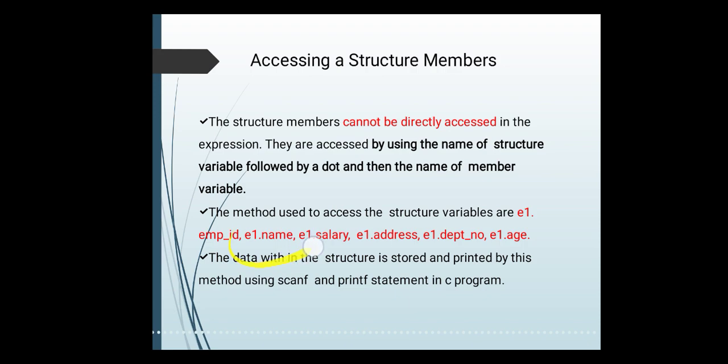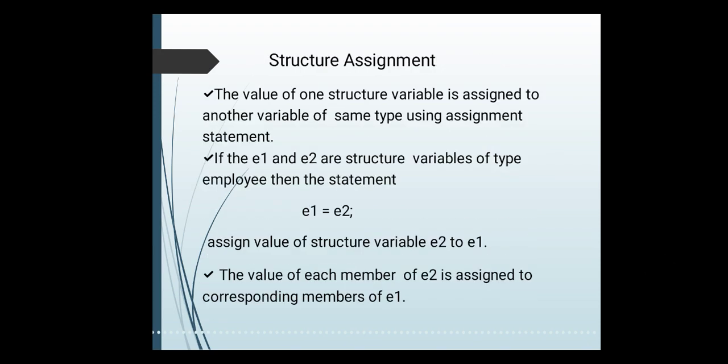Here you can access the name of the employee with the help of the E1 variable name, dot operator, and name, that is a data member. E1 dot salary, E1 dot address, E1 dot age, E1 dot department number. In this way you can access the data members of a structure with the help of the structure variable. Now the data within a structure is stored and printed using the scanf and printf statements in a C program. That means whenever you want to access the data members of the structure, you can use them with the help of the variable of your structure in the scanf as well as in the printf statement.